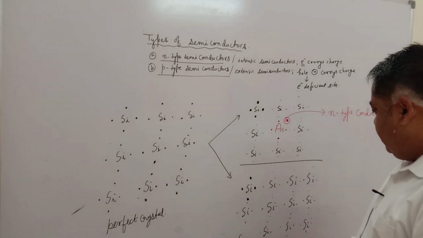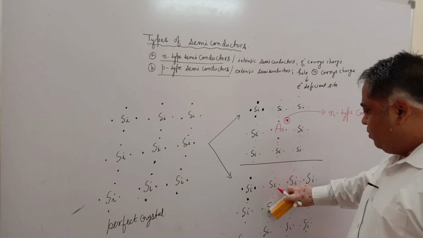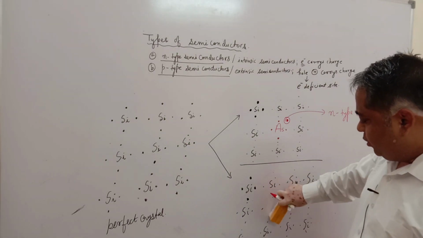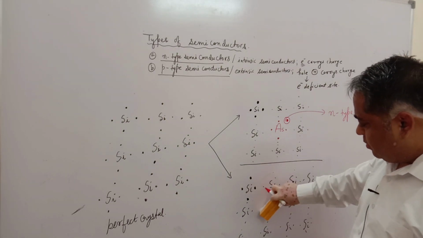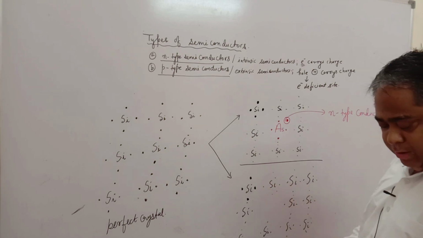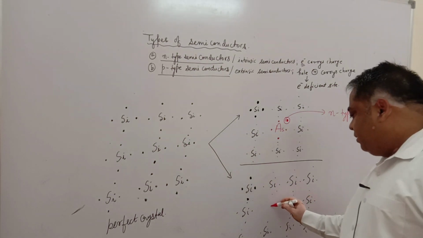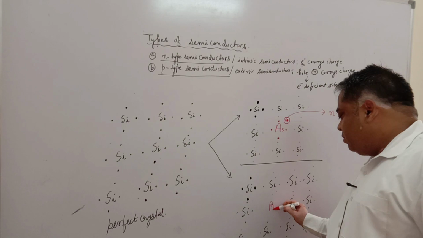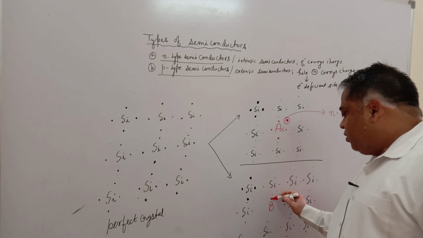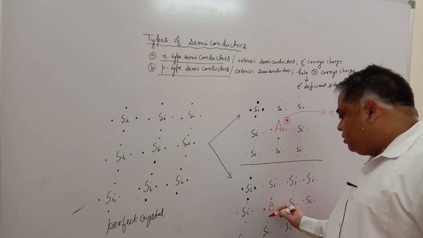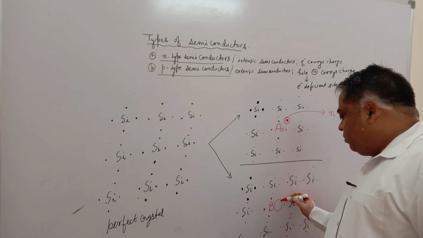Whereas if by doping, that means introducing impurity in the crystal, we introduce one trivalent atom, say boron, then it will have only 3 electrons and there will be one position vacant.